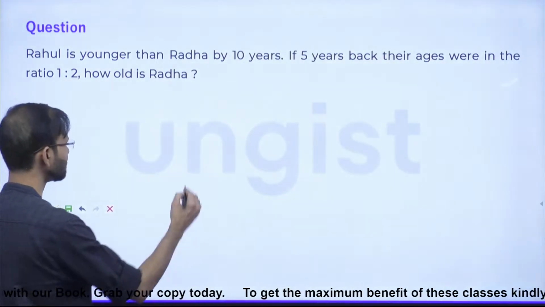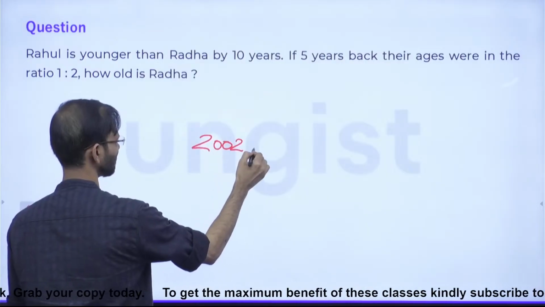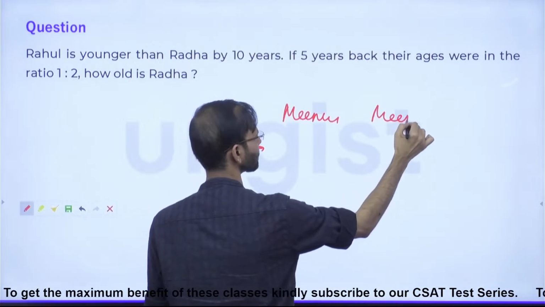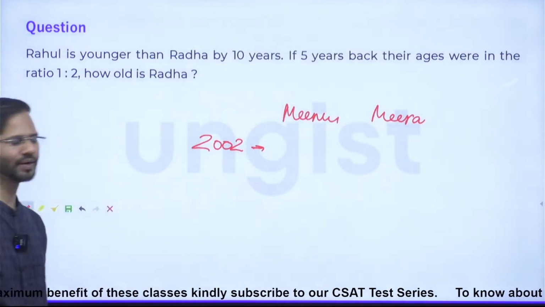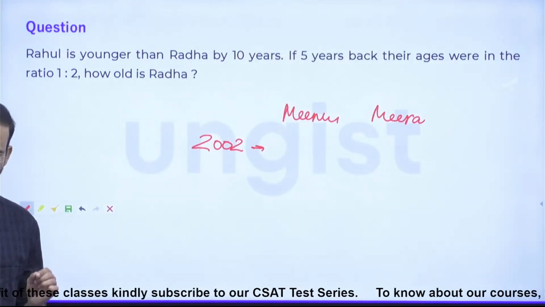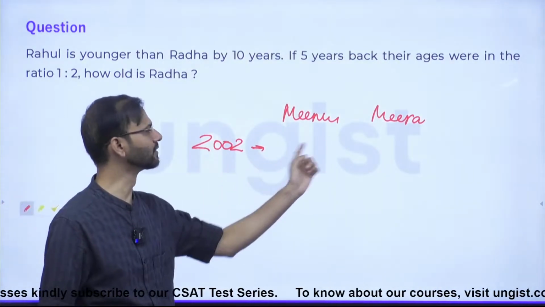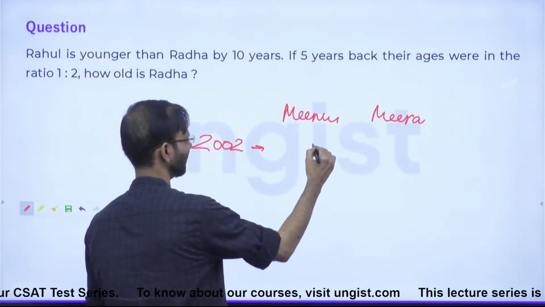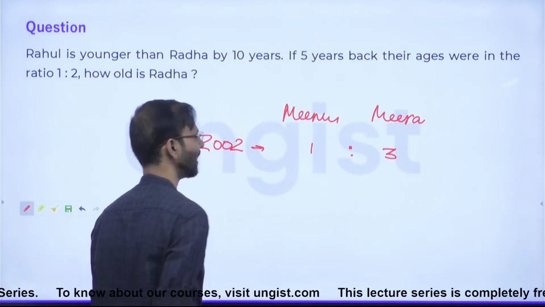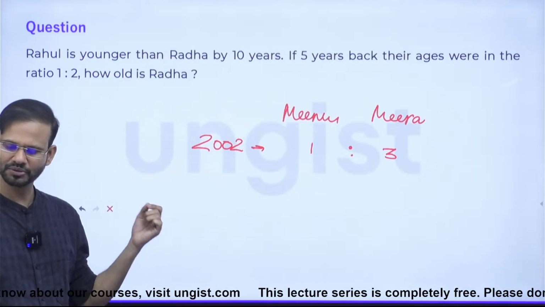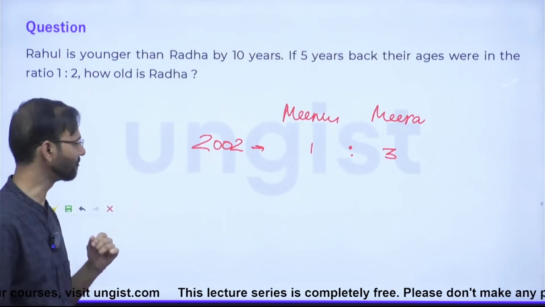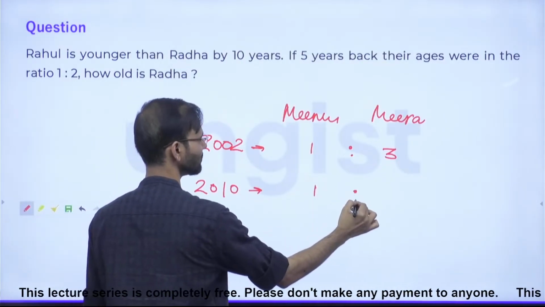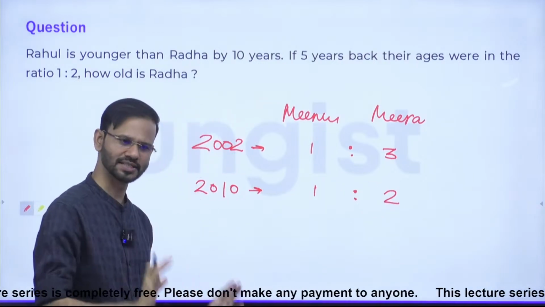The question is saying, in 2002. The two characters are Minu and Mira. In 2002, Minu's age was 1/3 the age of Mira. Guys, what should I write over here? Yes, it is 1:3. After that, what have they said? In 2010, Minu's age was half of Mira's. Right? This is the data, guys.